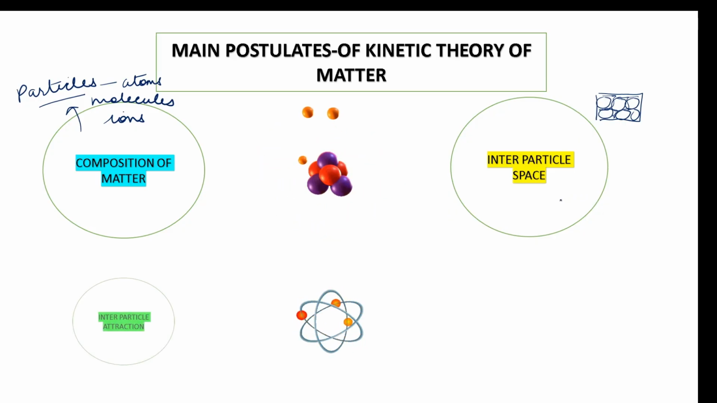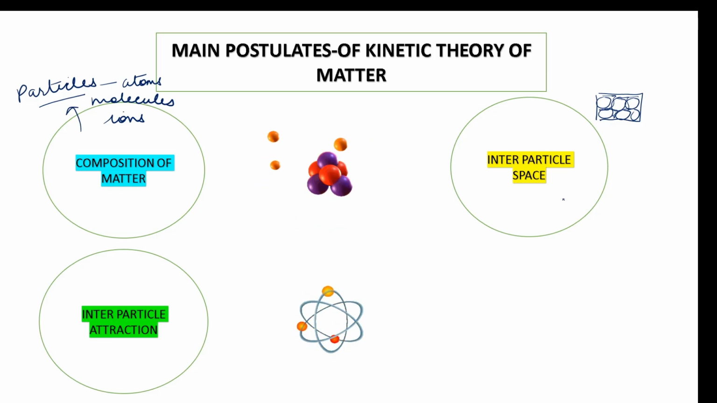The third postulate of the kinetic theory of matter talks about the interparticle attraction. What do we understand by this? That the particles will be attracting each other with a force, and this force is called the interparticle attraction. Later on we'll discuss, based on the three states of matter, which state of matter will show maximum interparticle attraction. Obviously we know solids, because the particles are closely placed, they will have maximum interparticle attraction.